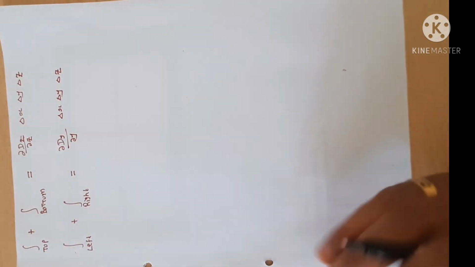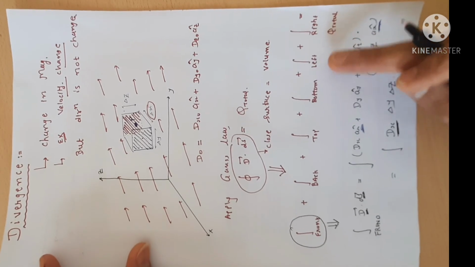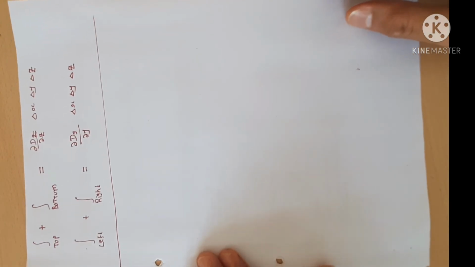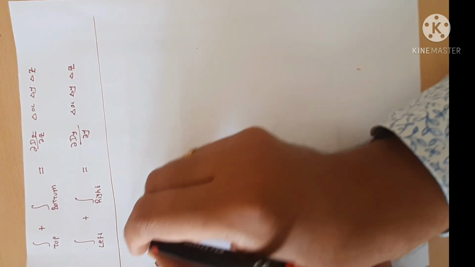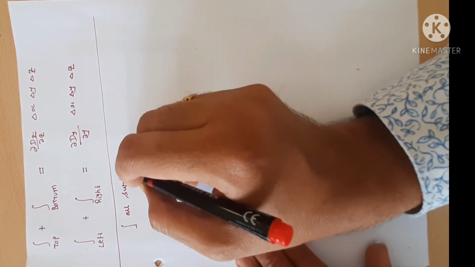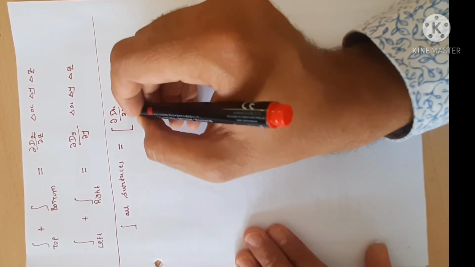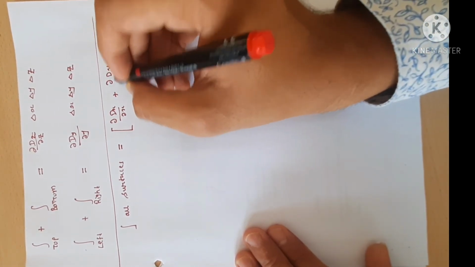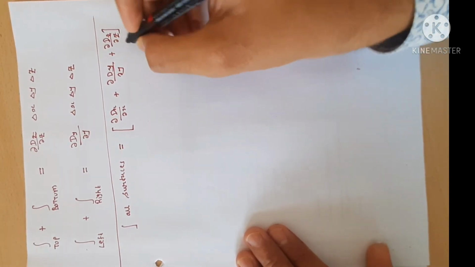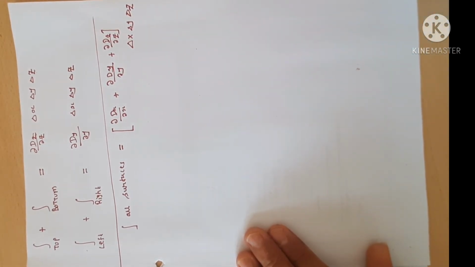At last I want to do the addition of all the surfaces. So the integration of all the surfaces is equal to, in brackets, del Dx by del x plus del Dy by del y plus del Dz by del z, into delta x, delta y, and delta z, which is common.